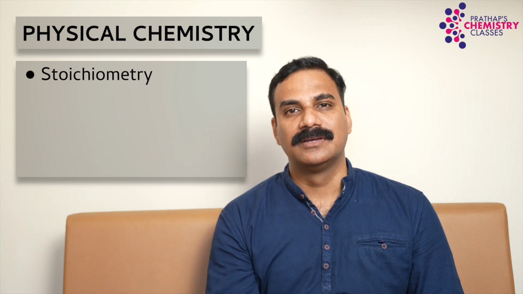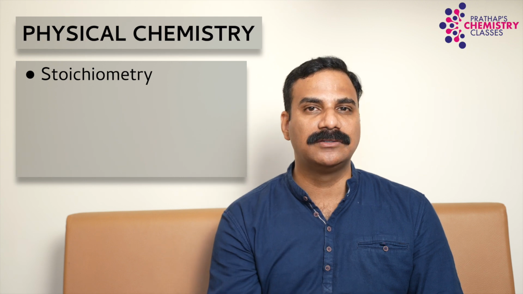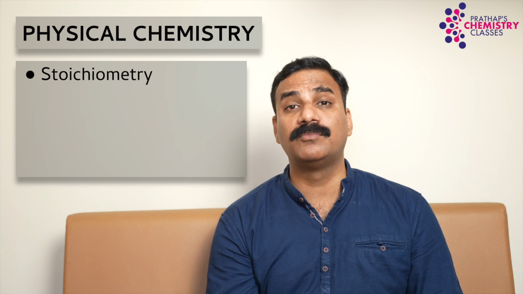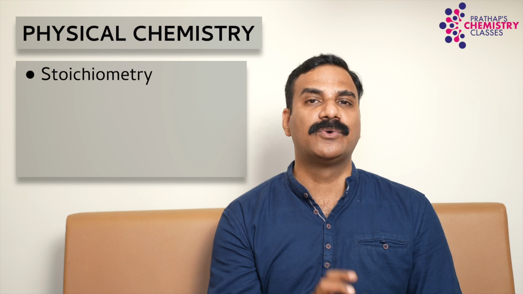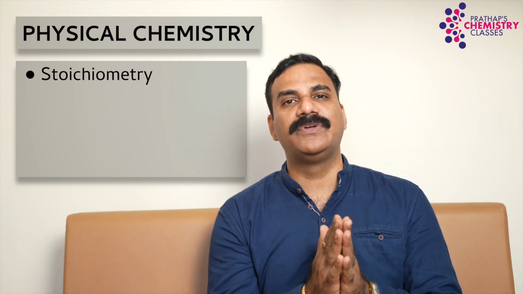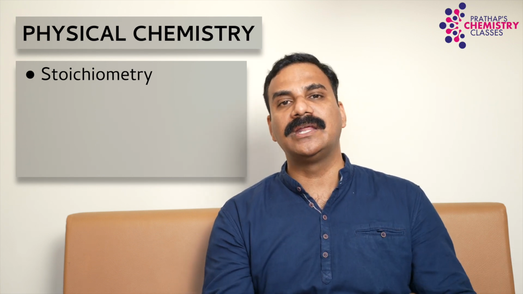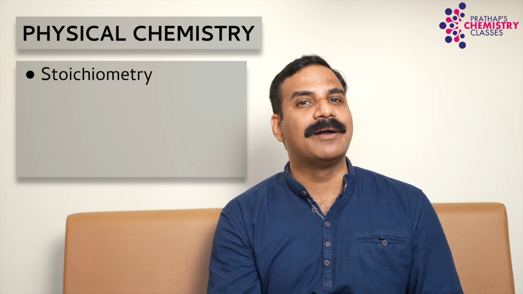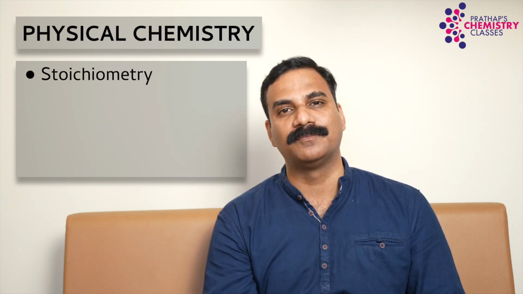Number 1, some basic concepts in chemistry. Basically, we are going to study the stoichiometry part, that is mole concepts, methods of expressing concentration, empirical formula, molecular formula, SI units, significant figures. All these aspects we are going to learn in some basic concepts in chemistry. In that particular chapter, we are going to learn how exactly we use the quantitative approach in learning chemistry. So the first fundamental chapter of physical chemistry is stoichiometry, that is some basic concepts in chemistry.